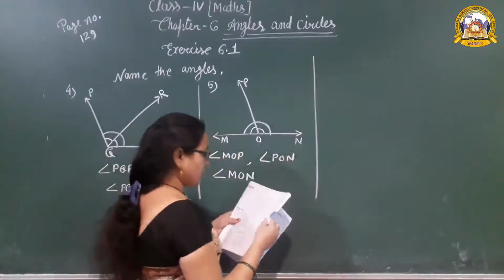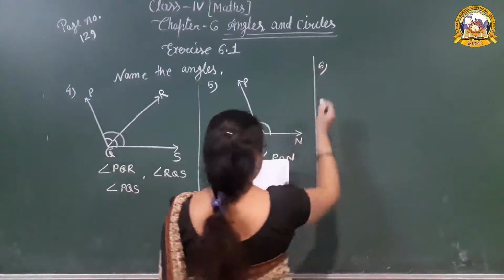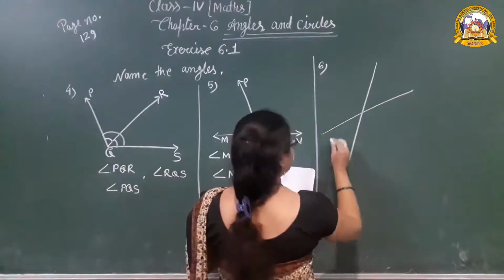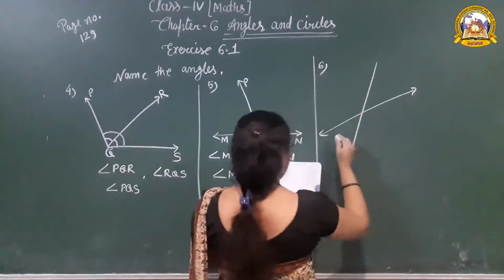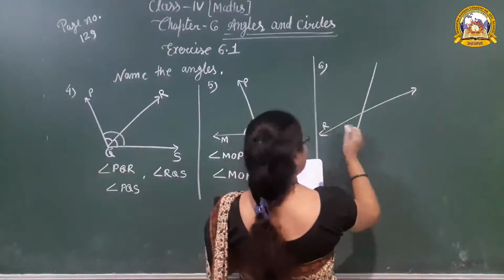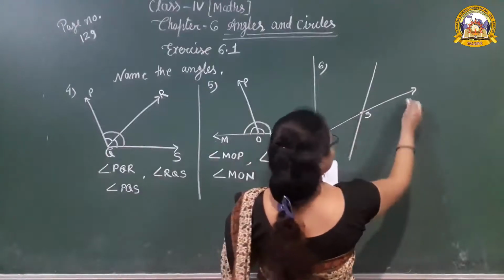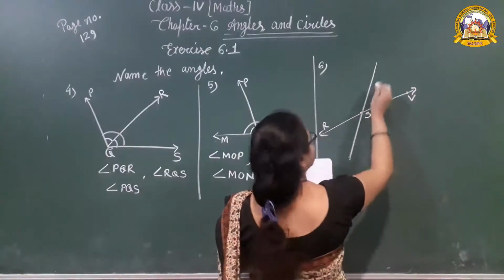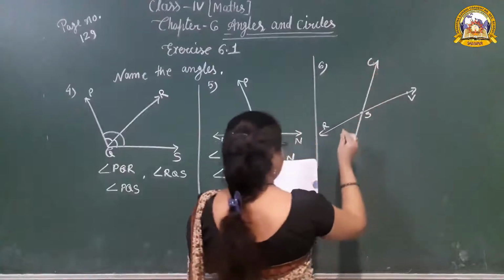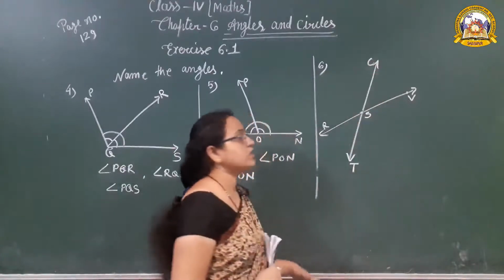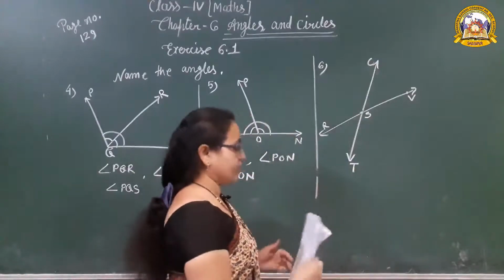Now the last question, question number 6. Two rays are there. That point is S, and then V, C, T. Okay, we have to find out the number of angles in that figure.